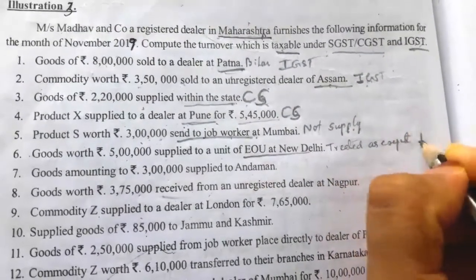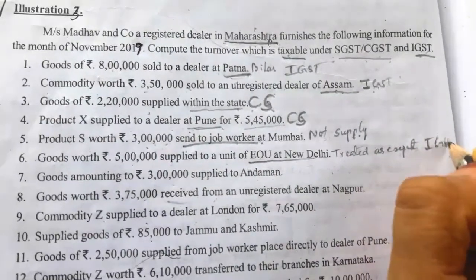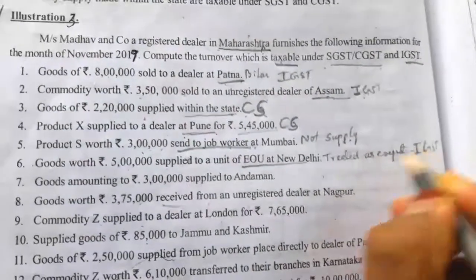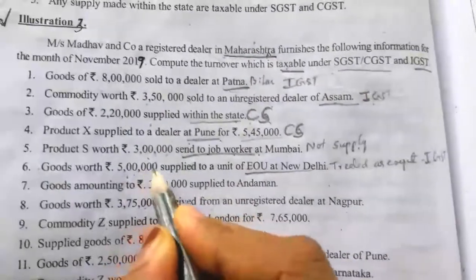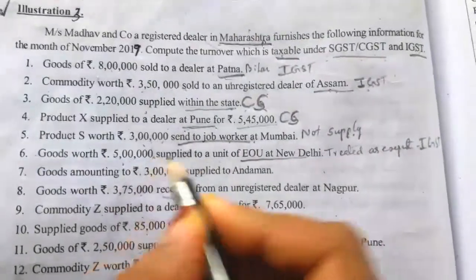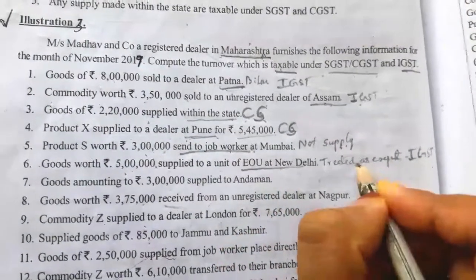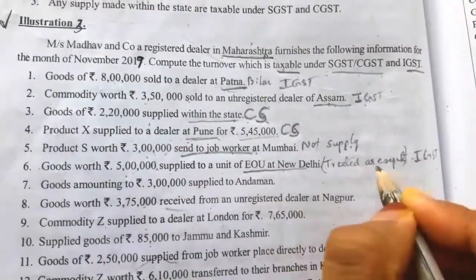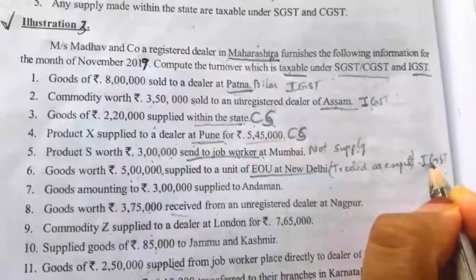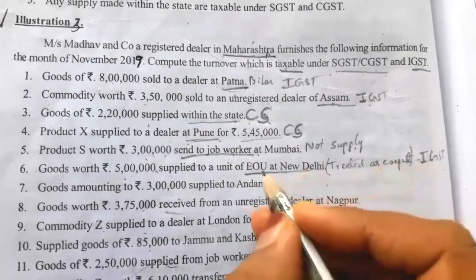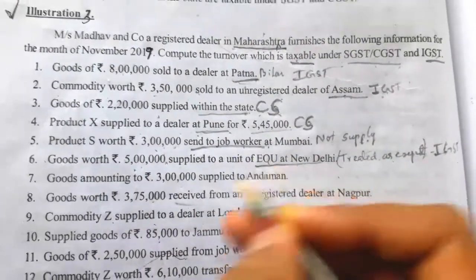So we have to take it under IGST, and we should not write the amount. Instead we have to write 0 rated. In bracket you have to write treated as export, and in the IGST amount column we write it is 0 rated.